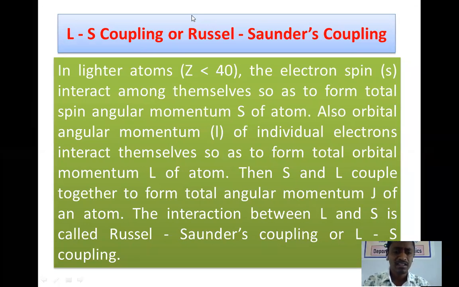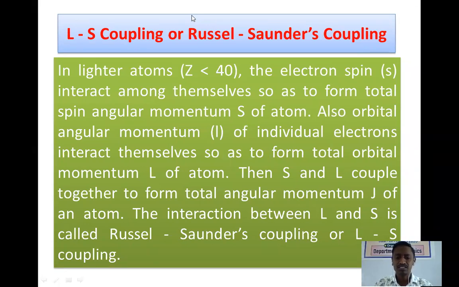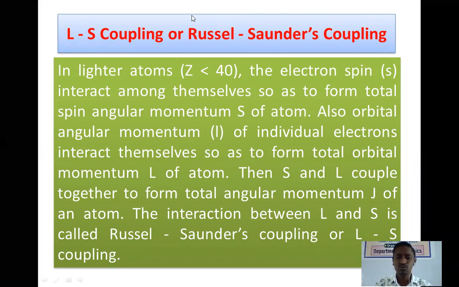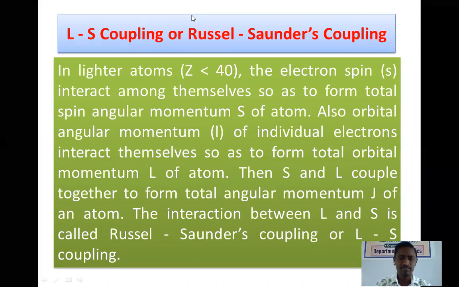Every time when many-electron atoms are concerned, our aim is to find out the total angular momentum possessed by an atom containing a number of electrons. So to obtain the value of J, there are these two ways. This interaction between capital L and capital S, means total orbital and total spin angular momentum, is called Russell-Saunders interaction or Russell-Saunders coupling or simply LS coupling. Okay, so it is about the LS coupling scheme.